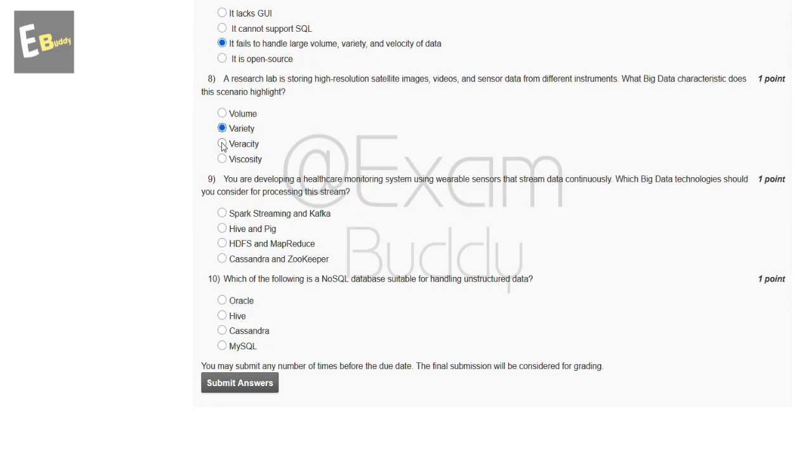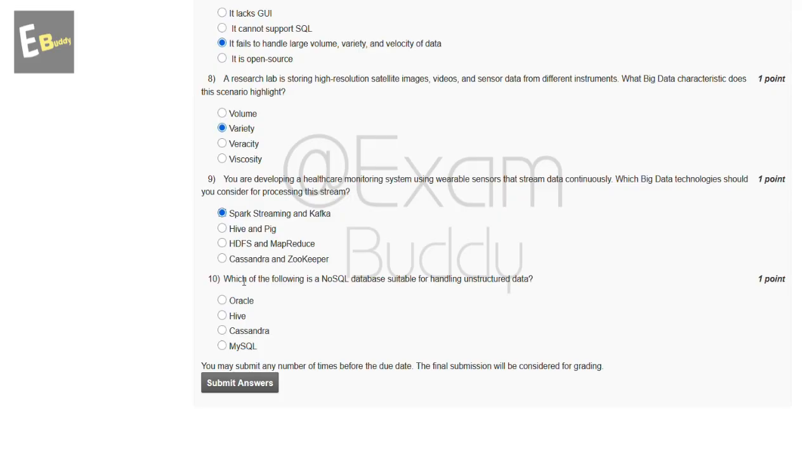Now the ninth question is, you are developing a healthcare monitoring system using wearable sensors that stream data continuously. Which big data technologies should you consider for processing this stream? These are the options: Spark Streaming and Kafka, Hive and Pig, HDFS and MapReduce, Cassandra and Zookeeper. So the answer of our ninth question is A, Spark Streaming and Kafka.